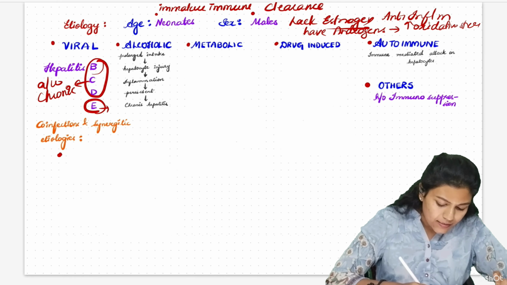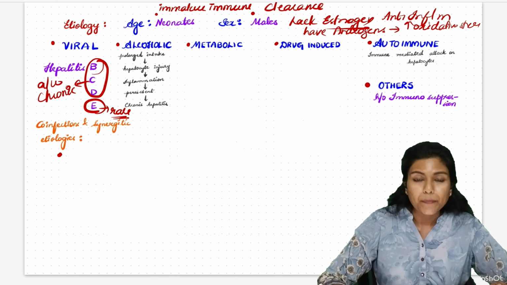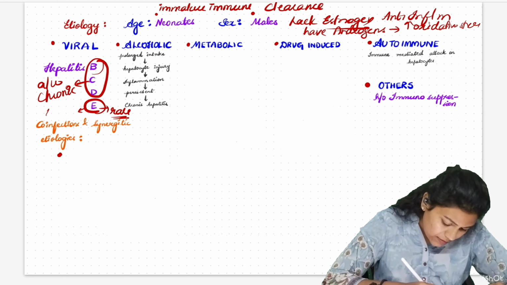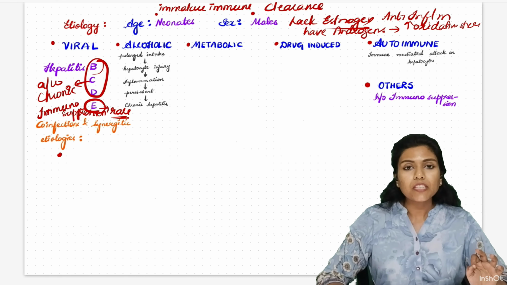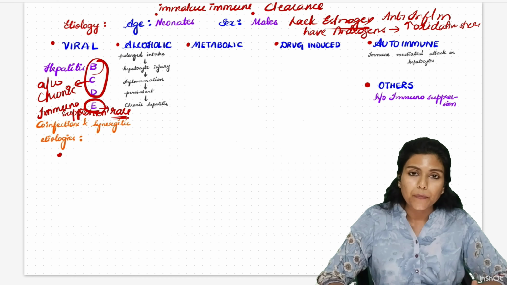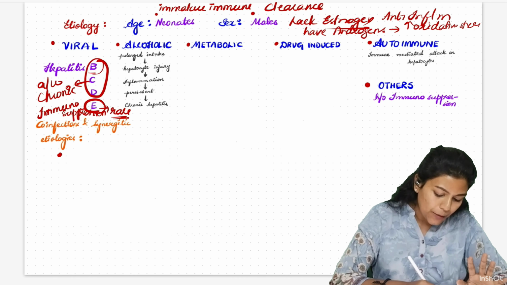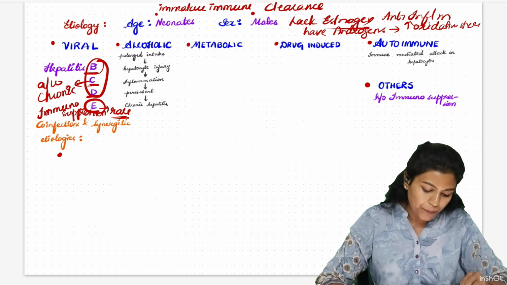Chronicity with hepatitis E is extremely rare, but it can occur in immunosuppressed patients. If it occurs, it is seen in immunosuppression. But chronicity with hepatitis B, C, and D is more commonly associated with chronic nature.